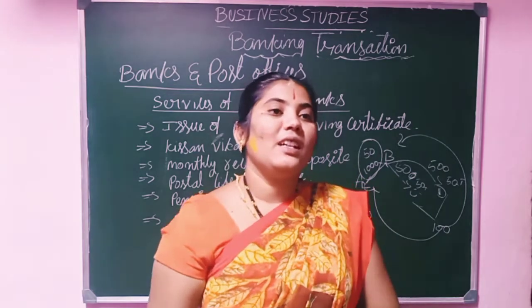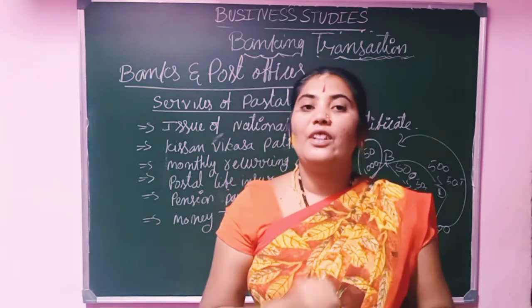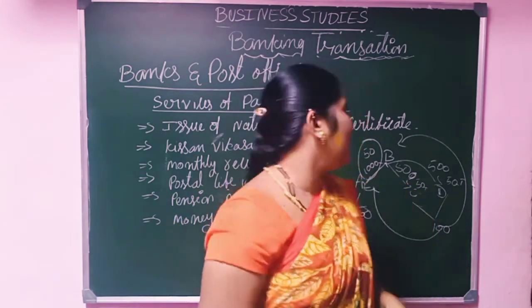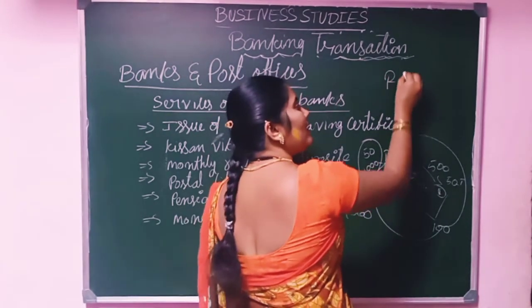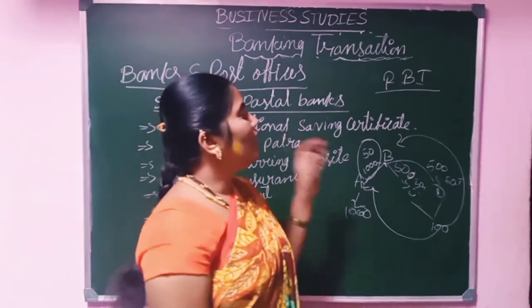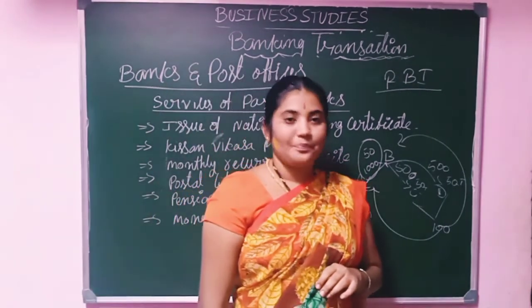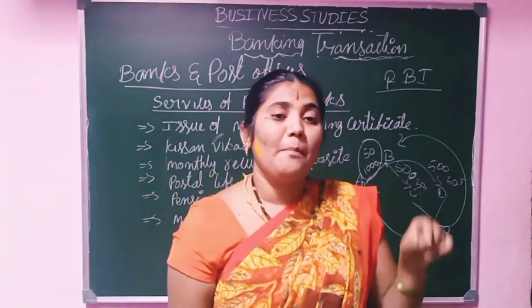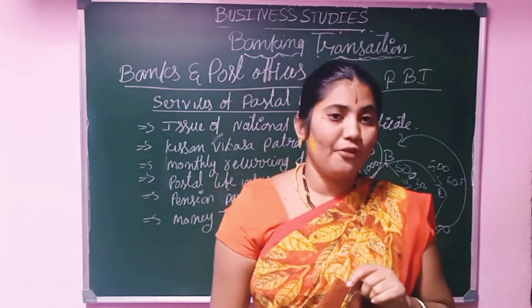Then every country has its own national bank. Similarly our country has a national bank. Yesterday I discussed that it is the RBI, the Reserve Bank of India. This Reserve Bank is called the Central Bank of our country.